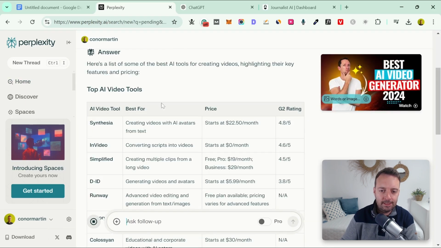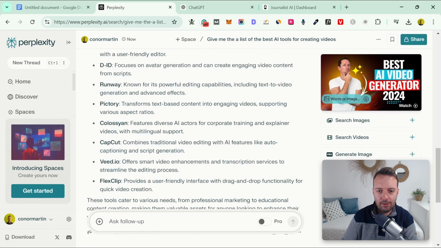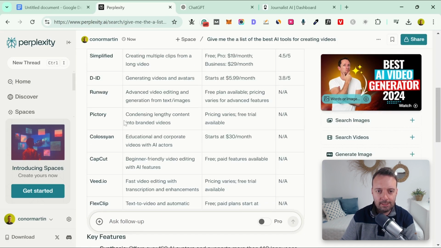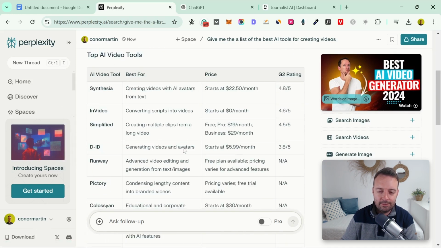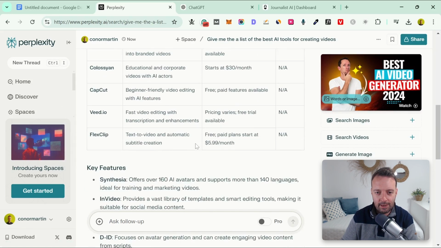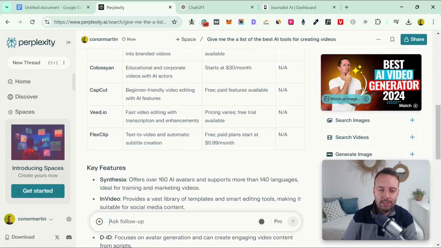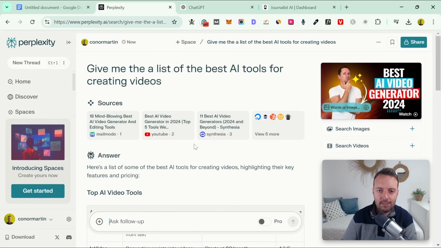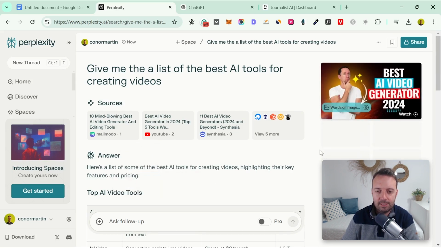So you can see this actually gave me quite a detailed table and key features. So super cool that I get all of this information, right, just from one little question. You can imagine trying to find this stuff from Google. It would take you hours and hours. So really good for researching or something a little bit more in depth. Then I would go to Perplexity. So you have to think about what it is you're actually asking for, what type of thing you're actually searching. So you also get videos here. You can watch different videos and images if that makes sense for your query.